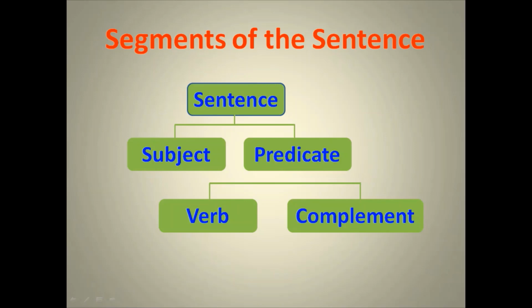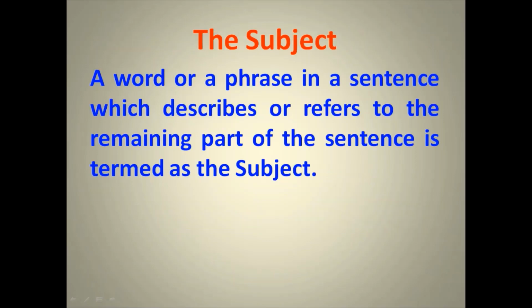A sentence is divided into 2 parts. One is the subject and the rest is the predicate. Further, the predicate is divided into verb and complement. Let us try to understand the subject. What is a subject? A word or a phrase in a sentence which describes or refers to the remaining part of the sentence is termed as the subject.